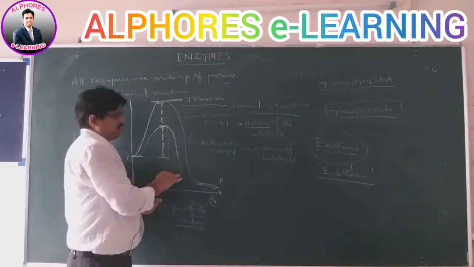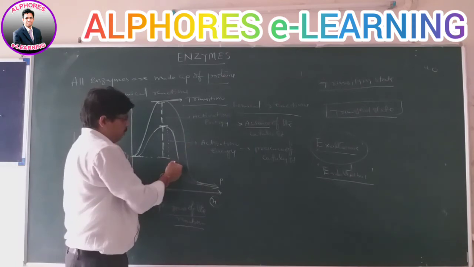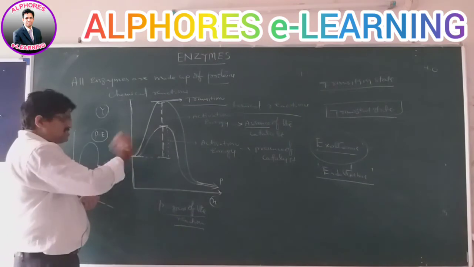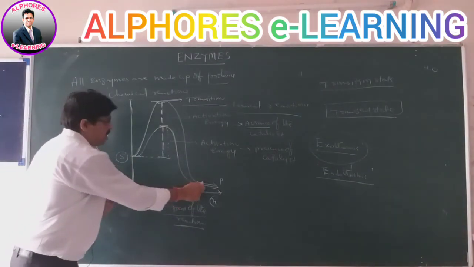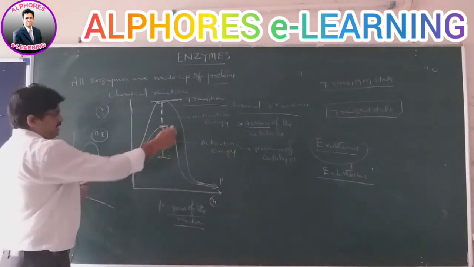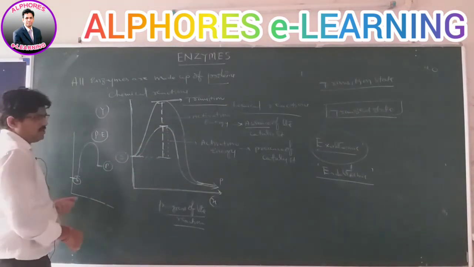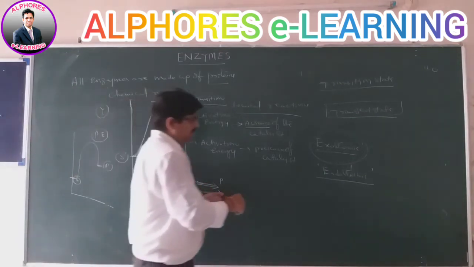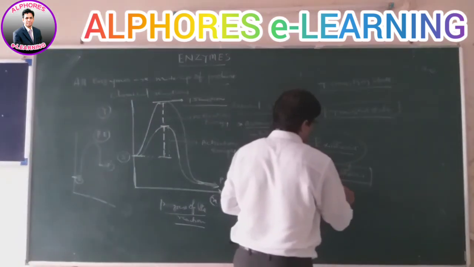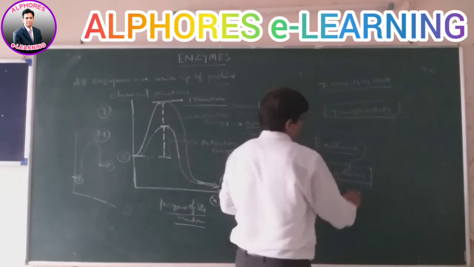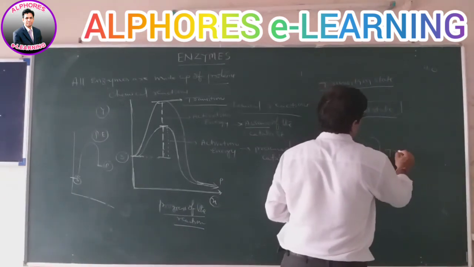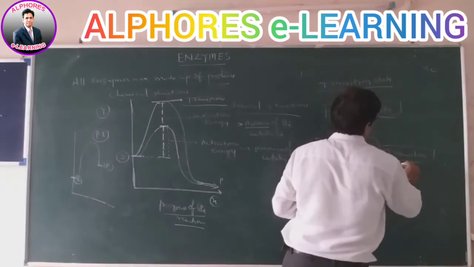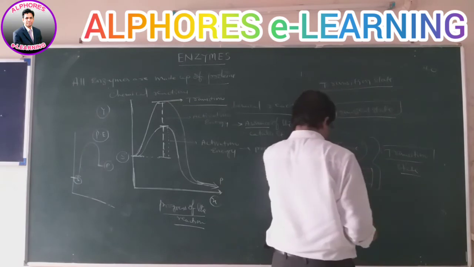But in the case of an endothermic reaction, if outside temperature or any energy is required, the products do not come below the substrate in the graph. They come above the substrate. Some may also be neutral. Whether it is exothermic, endothermic or neutral, compulsorily they should reach the transition state.